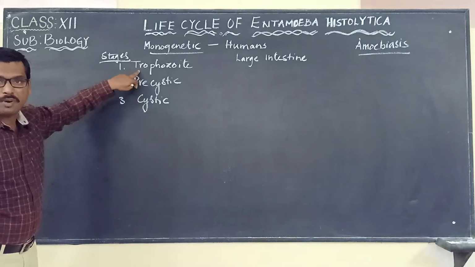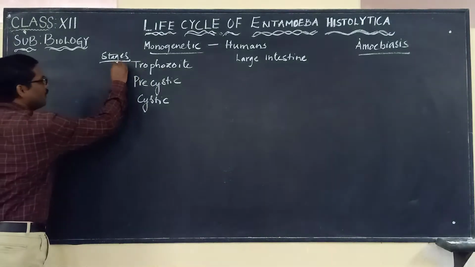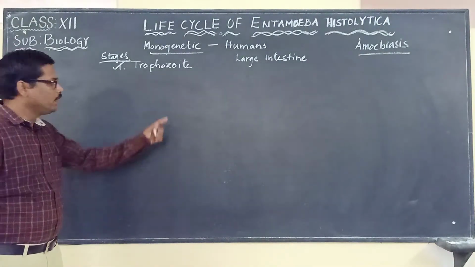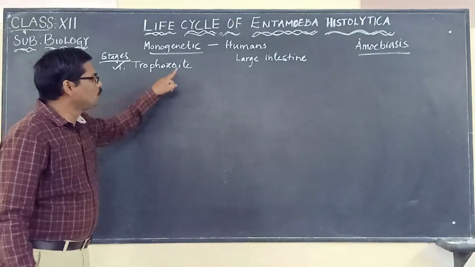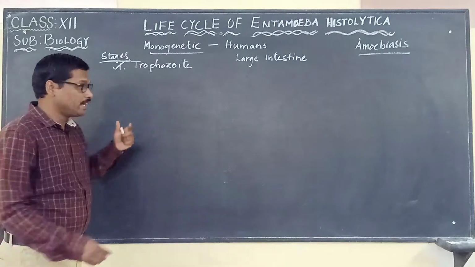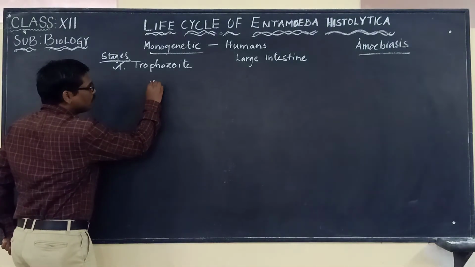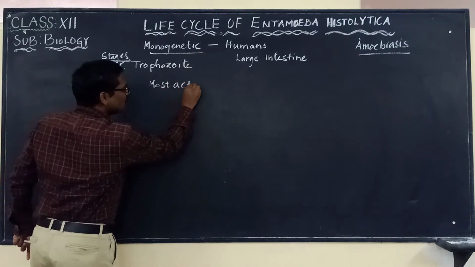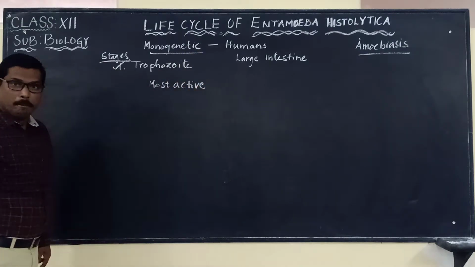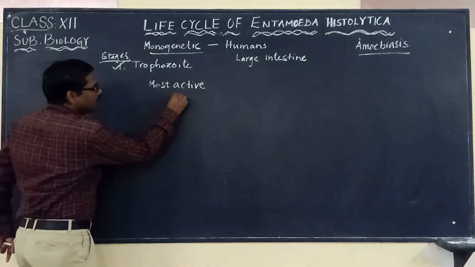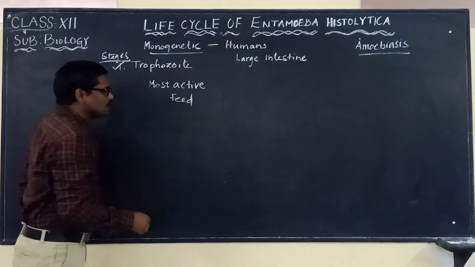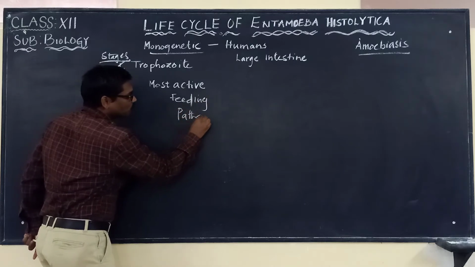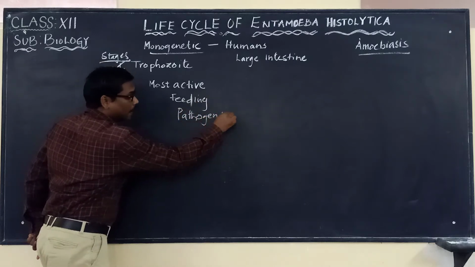So now we will discuss the first one, trophozoite. If you are looking at the trophozoite stage, it is the most active stage of Entamoeba histolytica. It is the most active stage, and it is the feeding stage, and we can say that it is the pathogenic stage.